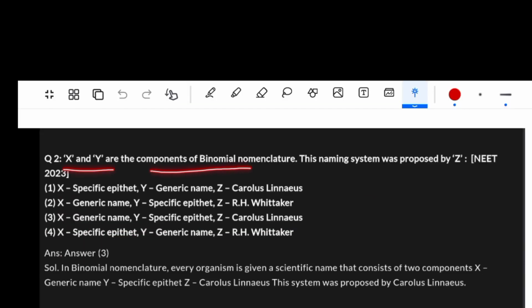X and Y are the components of binomial nomenclature. This naming system was proposed by Z. Solution. In binomial nomenclature, every organism is given a scientific name that consists of two components: X, generic name; Y, specific epithet; Z, Carolus Linnaeus. This system was proposed by Carolus Linnaeus. Option 3, X, generic name, Y, specific epithet, Z, Carolus Linnaeus.